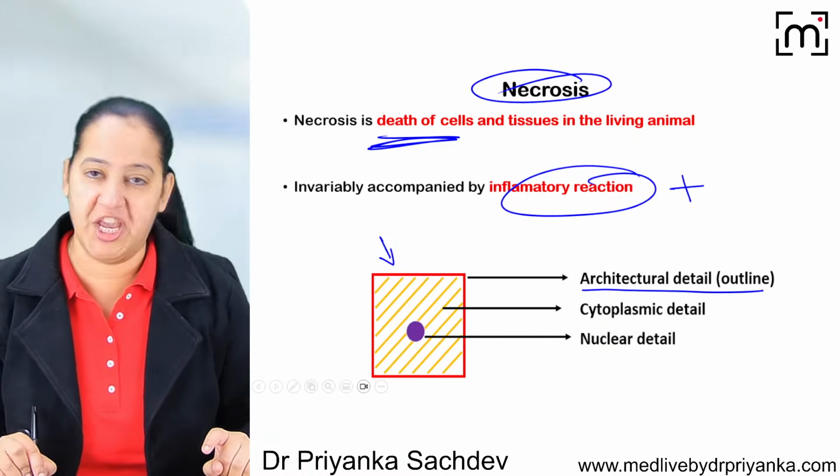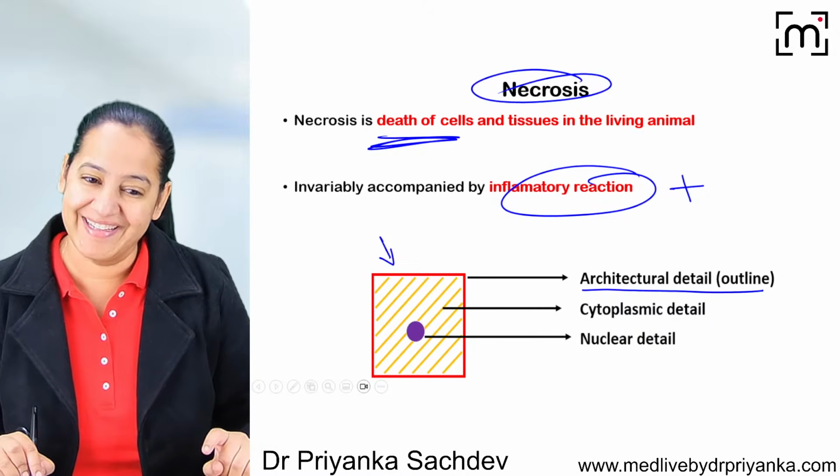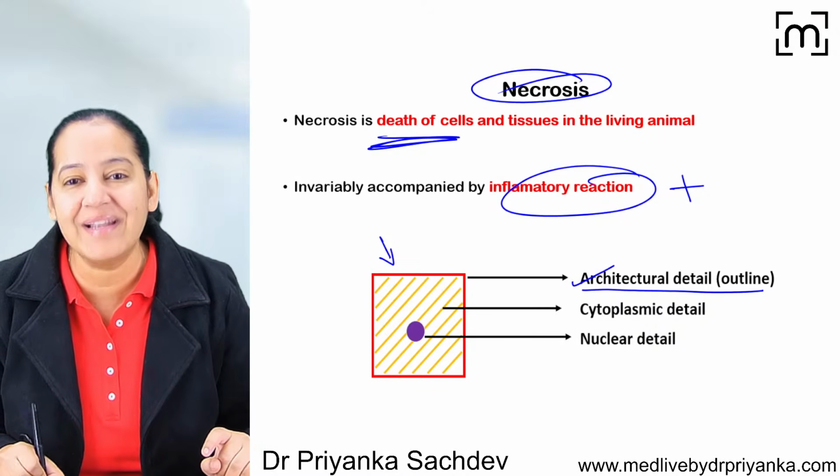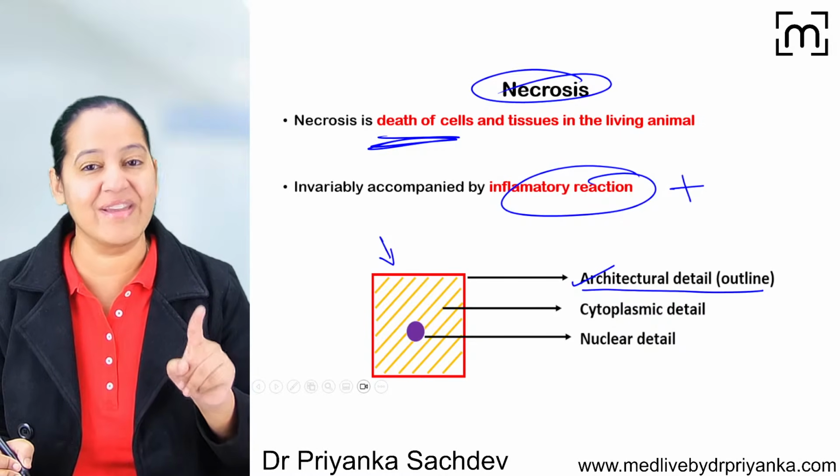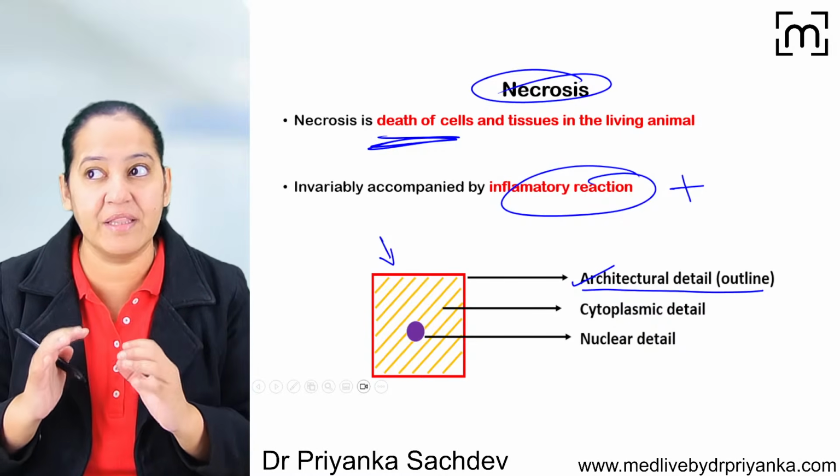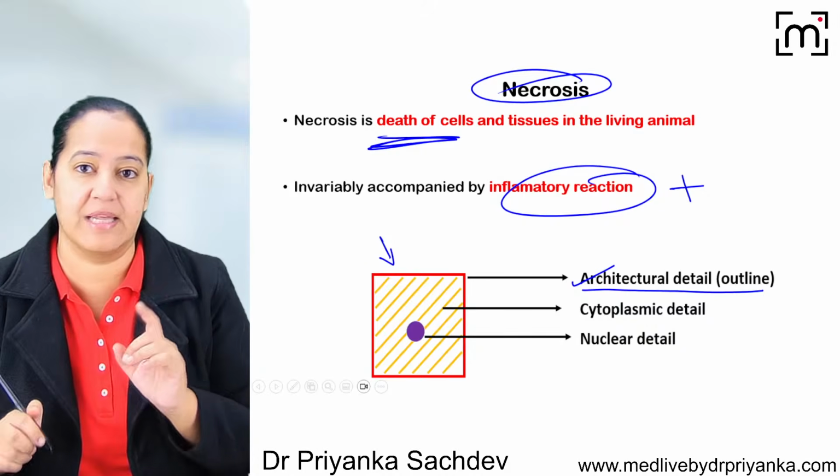Different cells have different shape. Different shape means different outline. This is known as architectural detail of the cell. The first thing we are having is architecture. By architecture, I mean the outline. That is the shape of the cell, number 1.